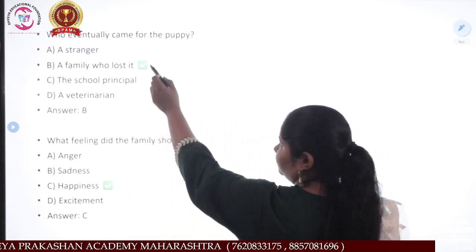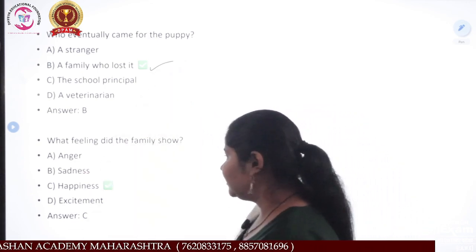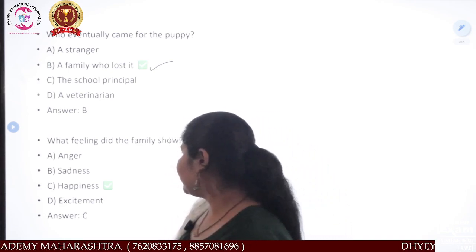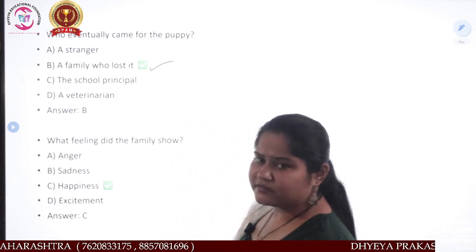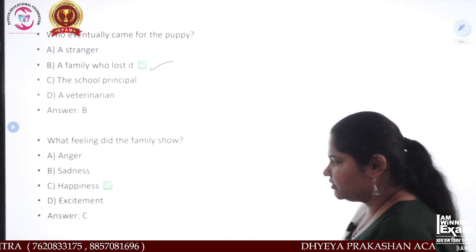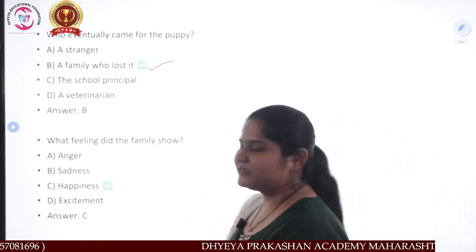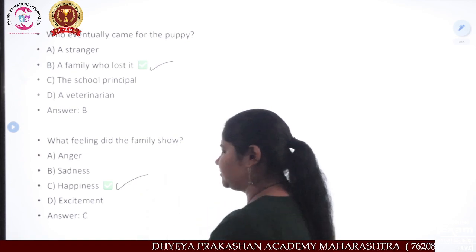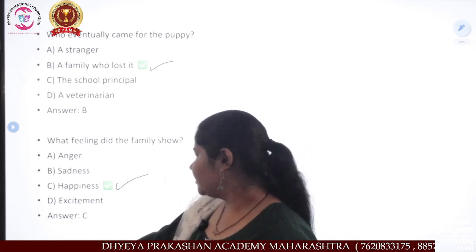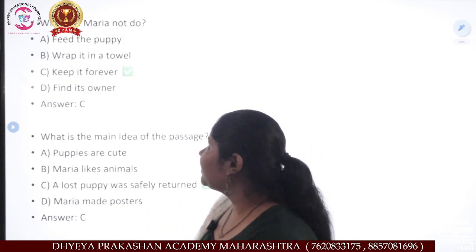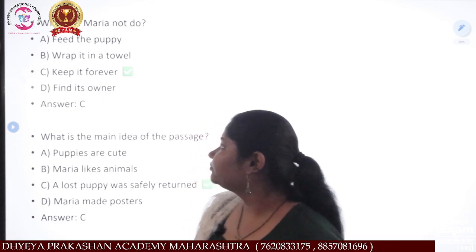A family who lost it. What feeling did the family show? Anger, sadness, excitement, or happiness? The answer is happiness. Okay.